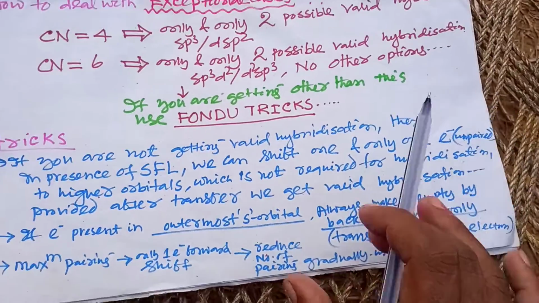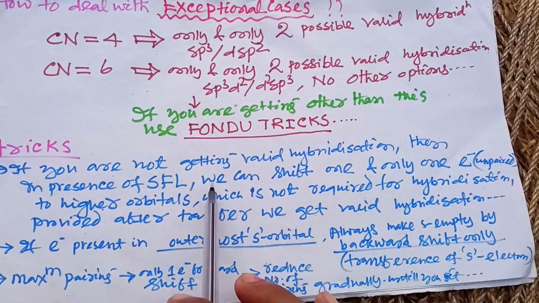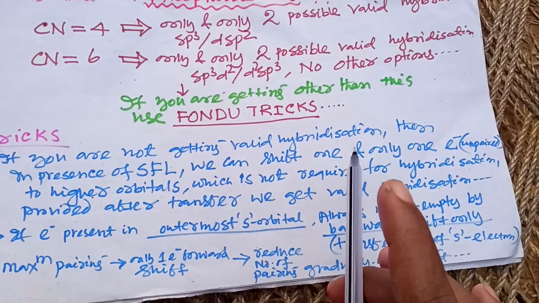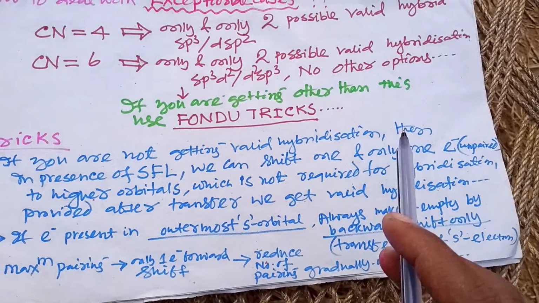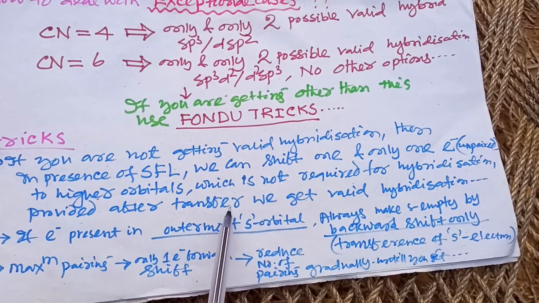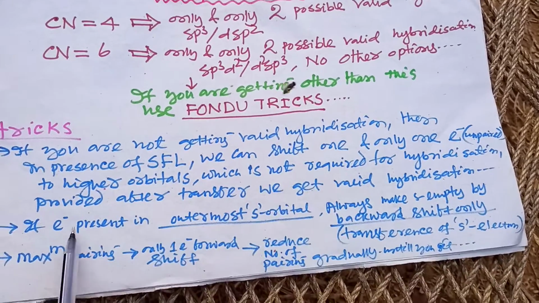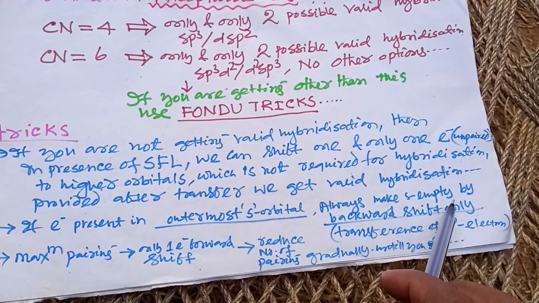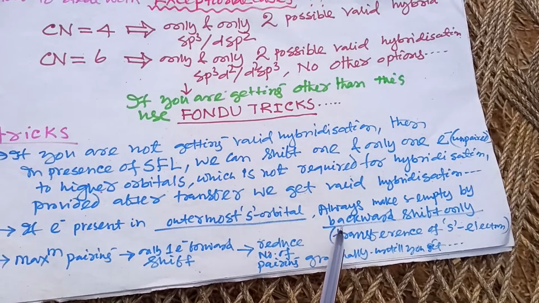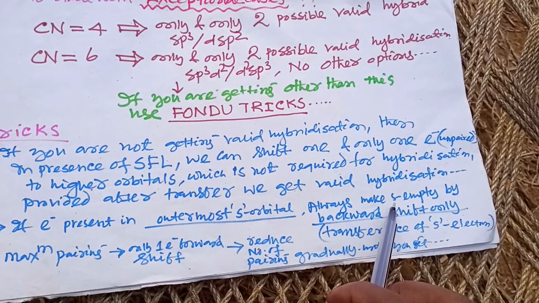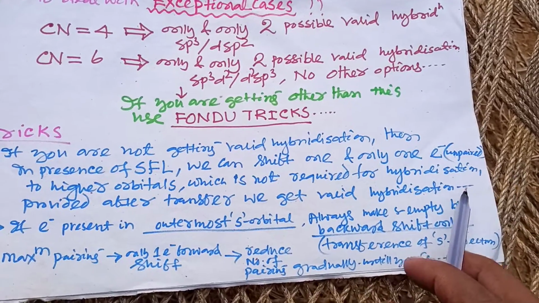That means if we are not getting valid hybridization, then in presence of SFL, we can shift one and only one electron to higher orbitals, if by doing so we get a valid hybridization. If an electron is present in the outermost s orbital, then always we have to back shift that electron, because the s orbital of the outermost shell should always be empty.